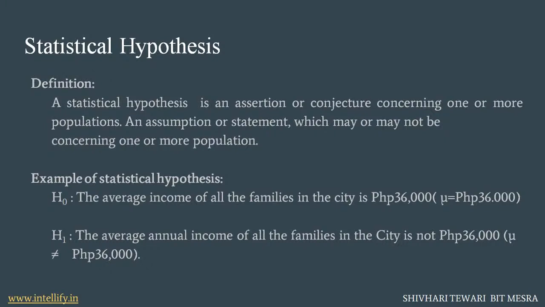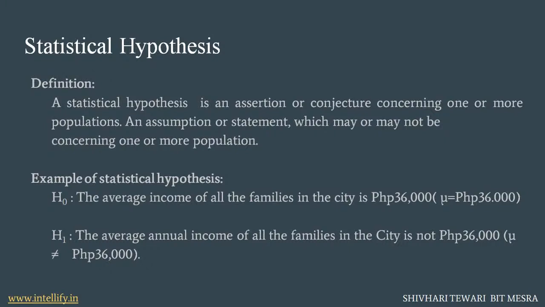There is the initial assumption, which is known as the null hypothesis, and there is another assumption called the alternative hypothesis, if our initial assumption, our null hypothesis, is not true. So in a statistical hypothesis, the assumption we are making can be true or it can be not true. Both conditions can happen.